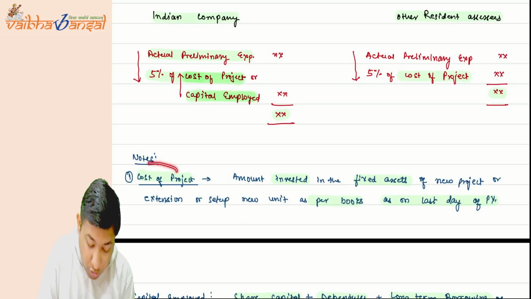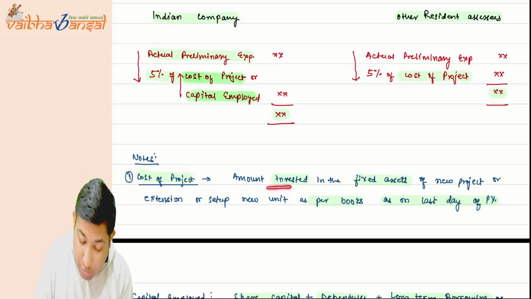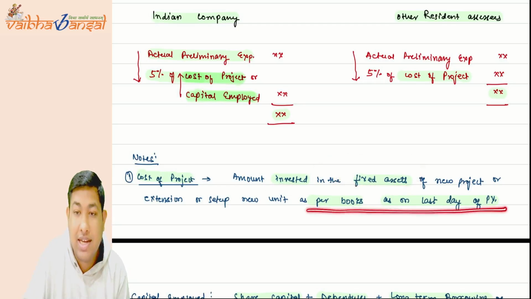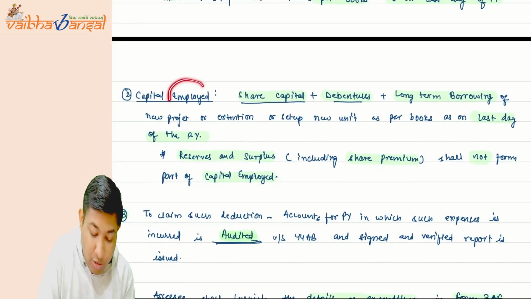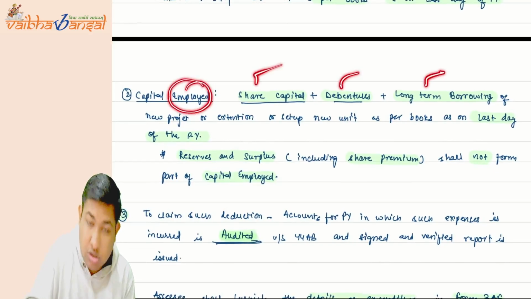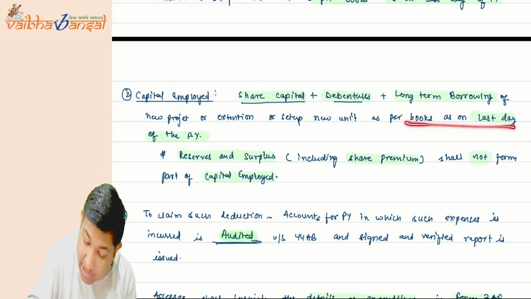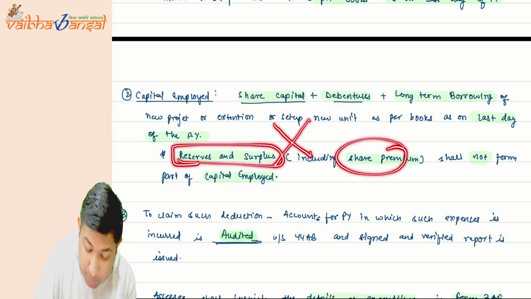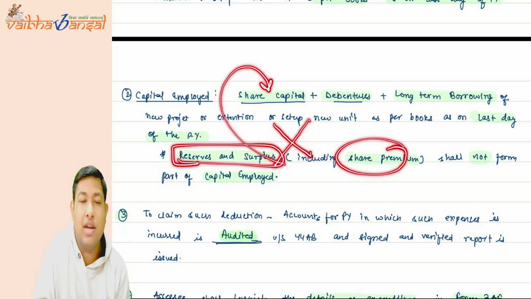Now, what is the cost of project? Cost of project is the amount invested in fixed assets, as per the books, as on the last day of the previous year. The capital employed will be share capital, debentures and long term borrowings as on the last day of the previous year. In that as well, reserves and surplus including the share premium will not form part of share capital. You cannot take reserves and surplus including the share premium while calculating the share capital. I hope this is very clear to you all.